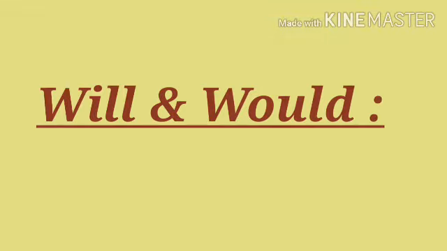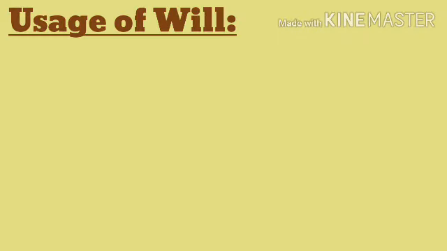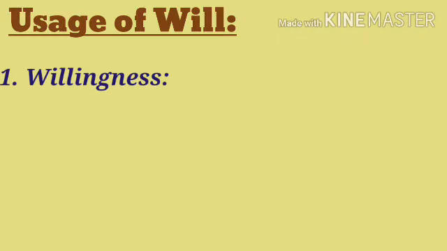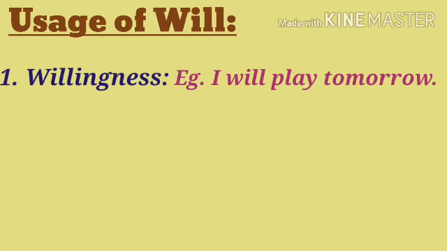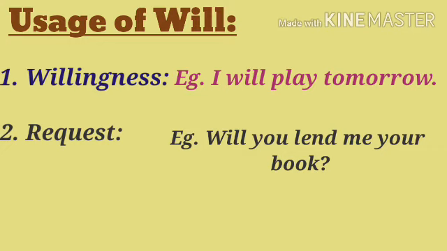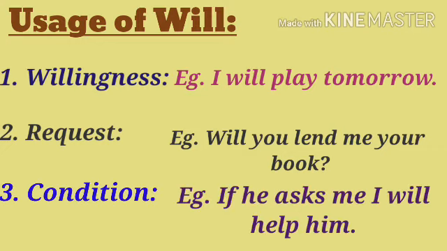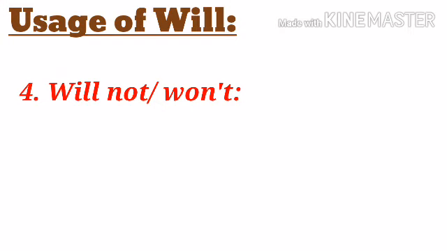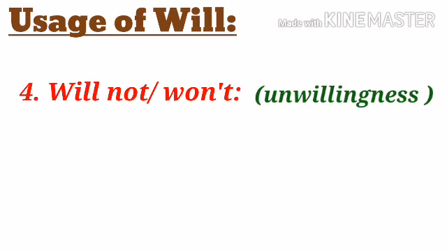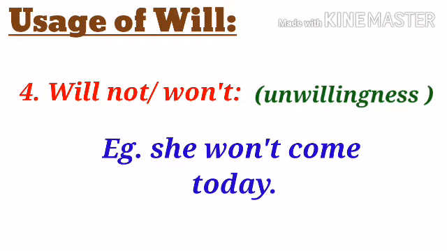The next is will and would. Will is used as a future tense and indicates willingness to do something in the present. For example, I will play tomorrow. As request, will you lend me your book please? Or as condition, for example, if he asks me, I will help him. The negative of will is will not or won't and indicates unwillingness to do something. For example, she won't come today.